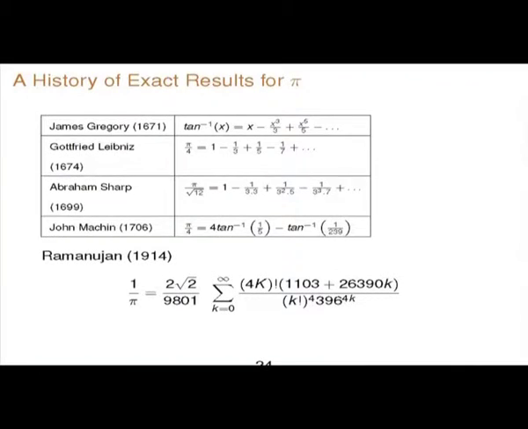Even the sine series and cos series, Newton evaluated a few terms and then said the other terms are also going to be similar. Gregory's tan inverse x, Leibniz pi by 4, Abraham Sharp, John Machin, and this is the modular equation given by Ramanujan in a paper in 1914.